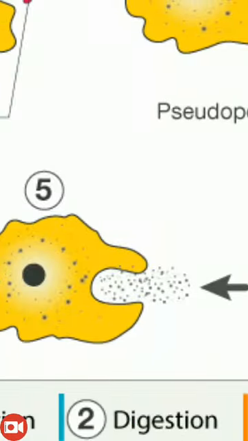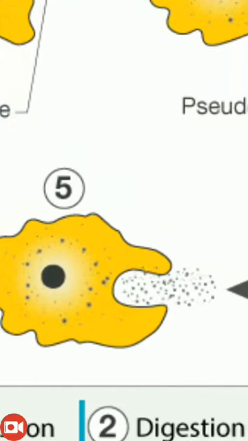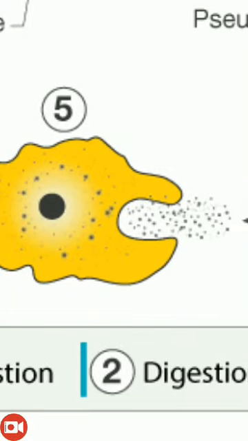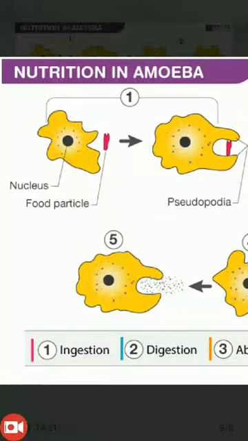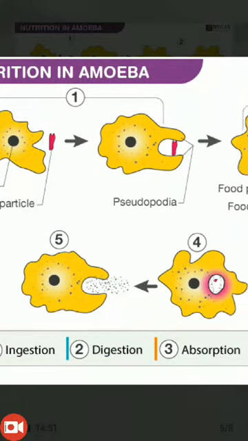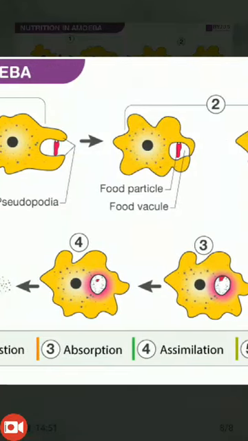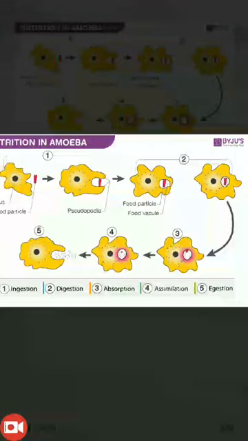And the last step, the undigested food is being thrown out. This one is egestion. So there you can see there are a total of 5 steps: ingestion occurring slowly, then digestion, absorption, assimilation and egestion. Total 5 steps are there.